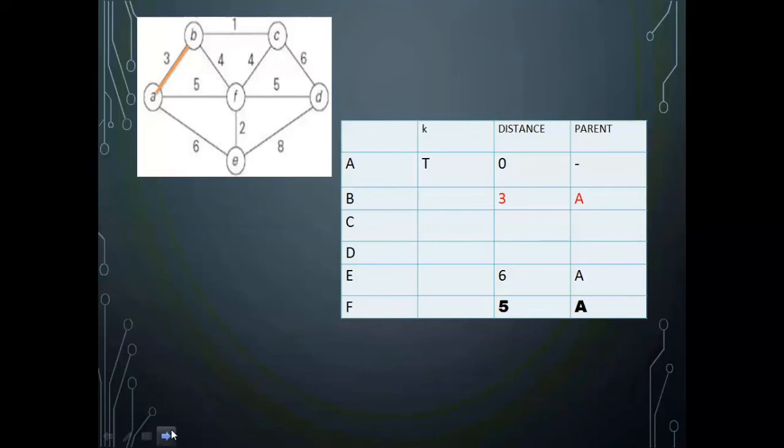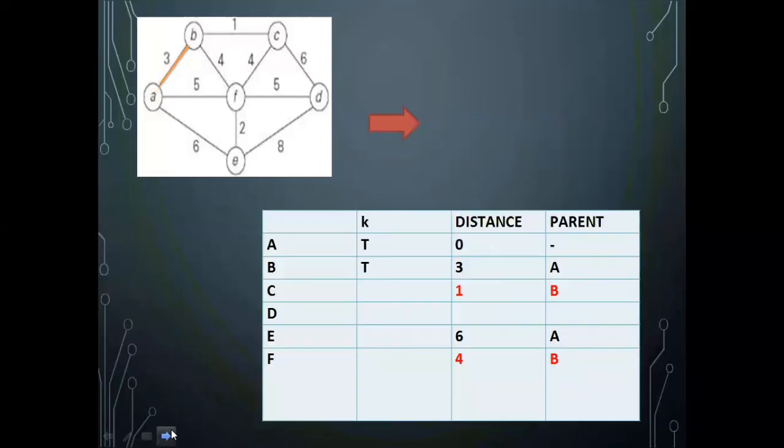Now from B, I should see what all are the edges present. Now from B, the edges present are B to F. B to F, the weight already present in the table was 5. That has been updated with value 4. B to F value has updated to 4 and B will have another connection to C, that is B to C connection with 1. So this is 1.